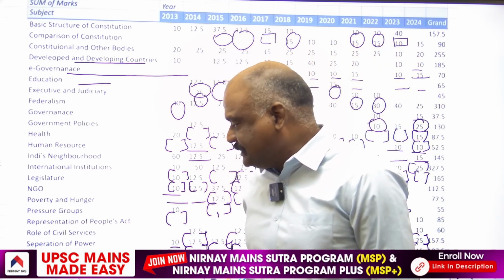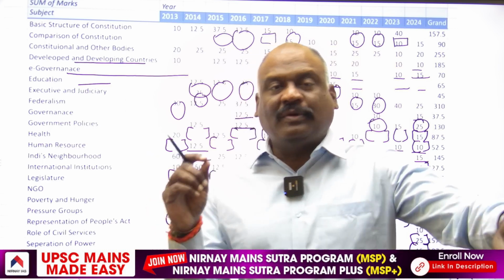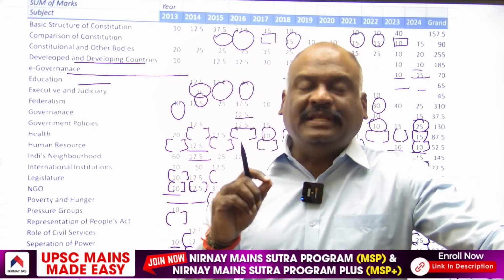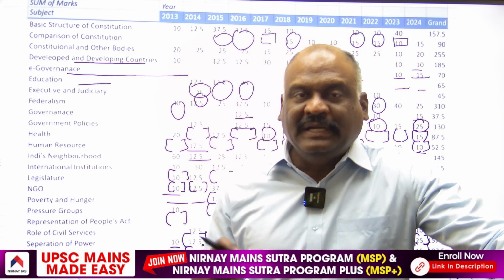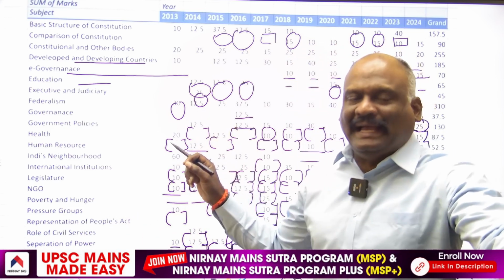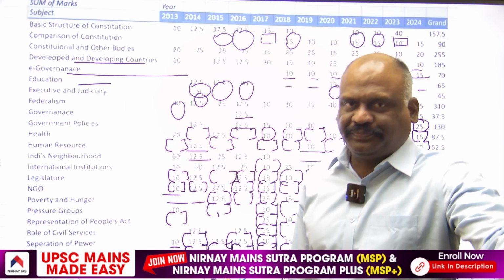So this is the segregation of the topics, and from each topic, how many marks have been asked. It is the trend analysis of GS paper 2.